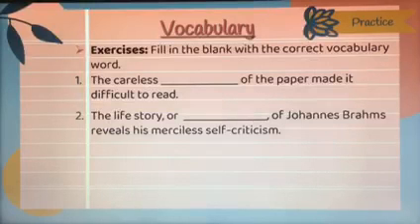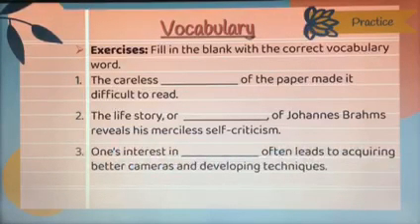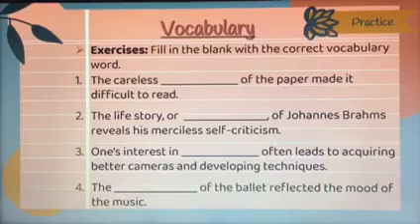Which one of our vocabulary words has to do with the life story? Number 3, one's interest in blank often leads to acquiring better cameras and developing techniques. So which one of our words would have to do with cameras? And finally, the blank of the ballet reflected the mood of the music.